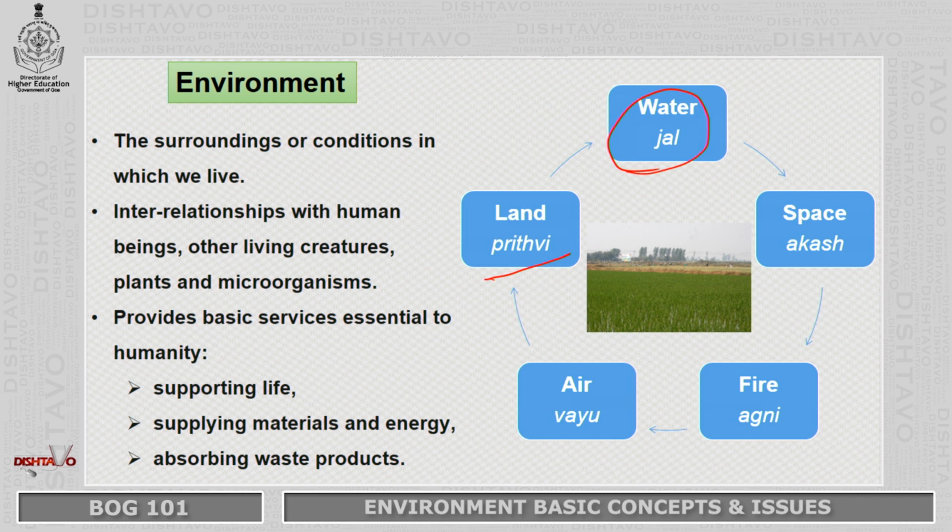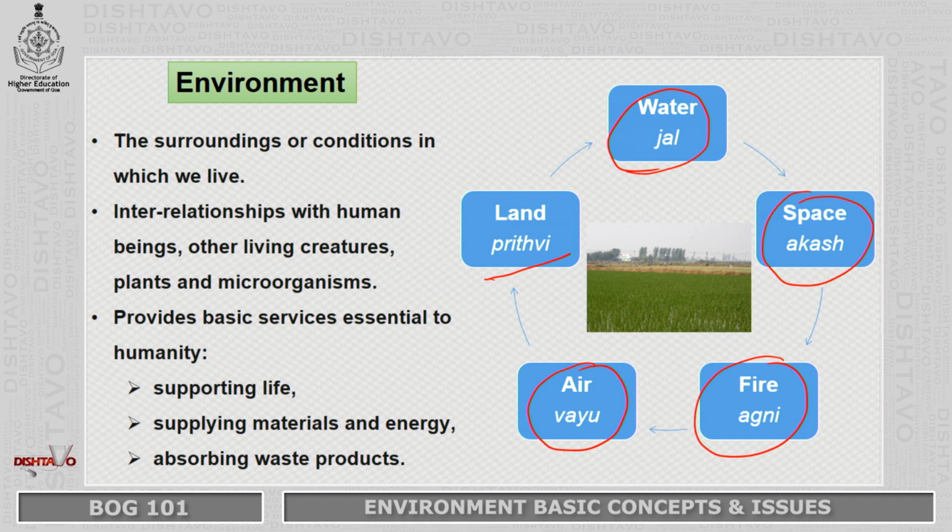We know that. We have Akash, that is space. We also have air, Vayu. And we have fire, or Agni, or we can call it energy also. So the 5 basic elements in the environment: Prithvi, Jal, Akash, Vayu, Agni, that is land, water, space, air and fire or energy. With these 5 basic elements, we can say this is what environment is.